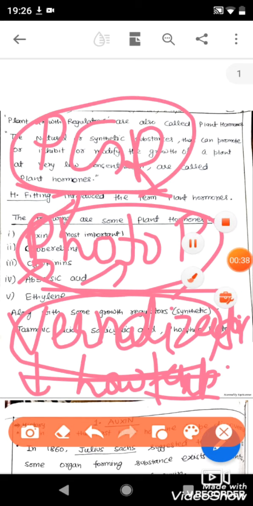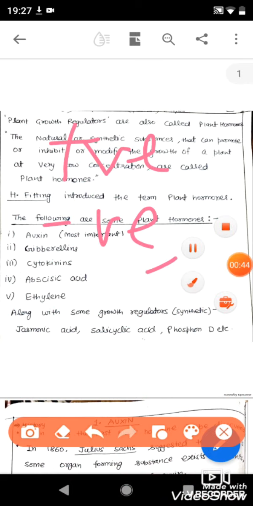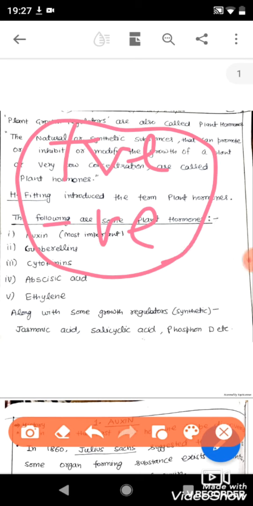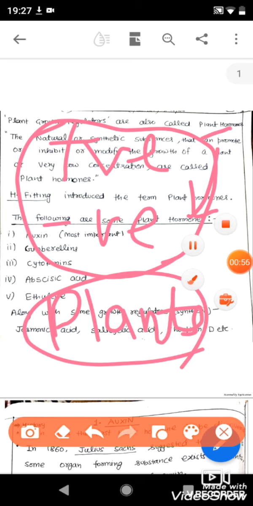In the next portion, which is the plant growth regulators, we will discuss some chemical substances that can regulate the growth of the plant in both the positive as well as the negative way. In all living organisms, there are certain chemical substances which regulate their growth. Those are called growth regulators or hormones. Particularly since we are talking about plants, we will call them plant hormones or plant growth regulators.